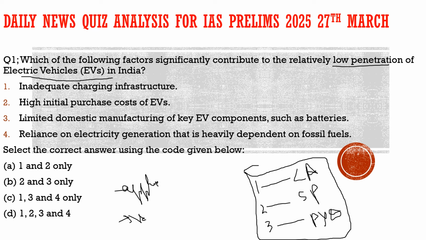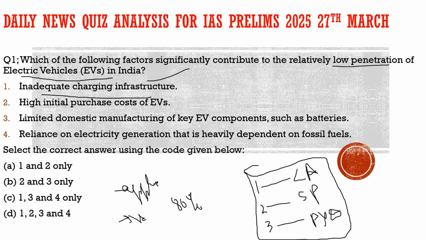It is 70 to 80% times the correct answer would be all of the above. So with respect to this question, let's solve the question here. The first statement says, inadequate charging infrastructure, is it the bottleneck to the penetration of electric vehicles in India? 100% correct. That is one of the issue.